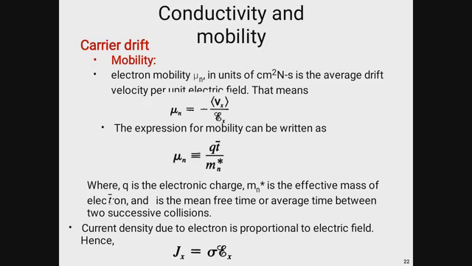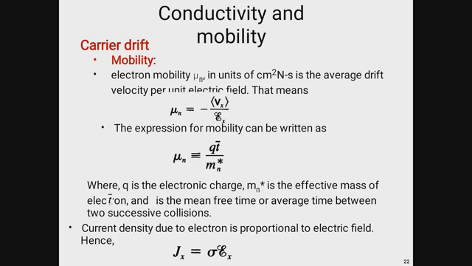The expression for mobility can also be written as mu n equals q t bar divided by m_n star. Here m_n star is the effective mass of the electron, q is the electronic charge, and t bar is the mean free time, or the average time between two successive collisions. The current density due to the electron is proportional to the electric field.